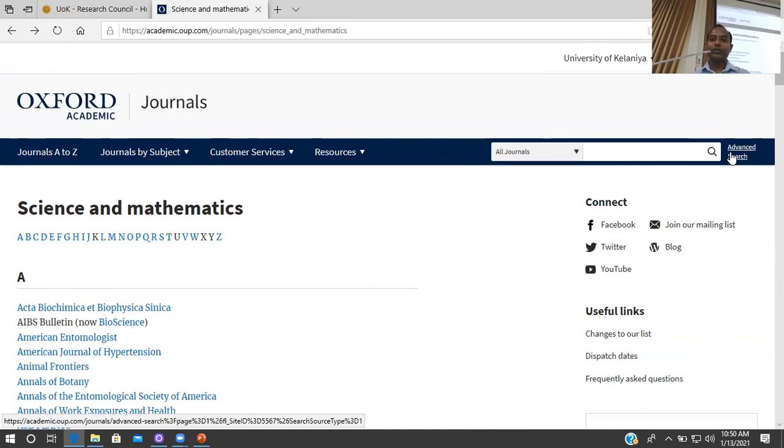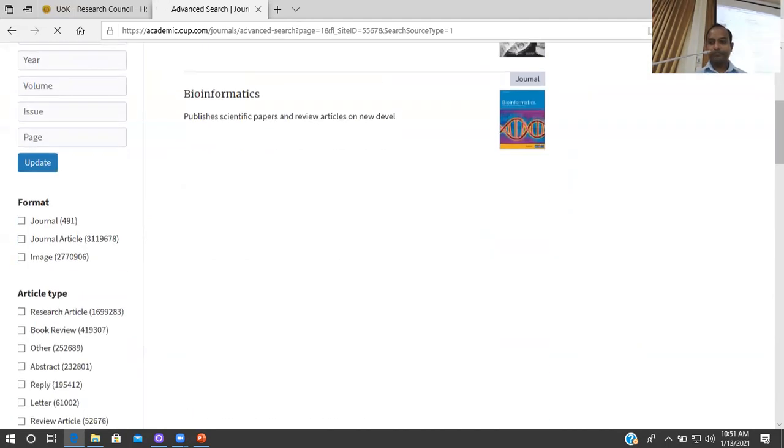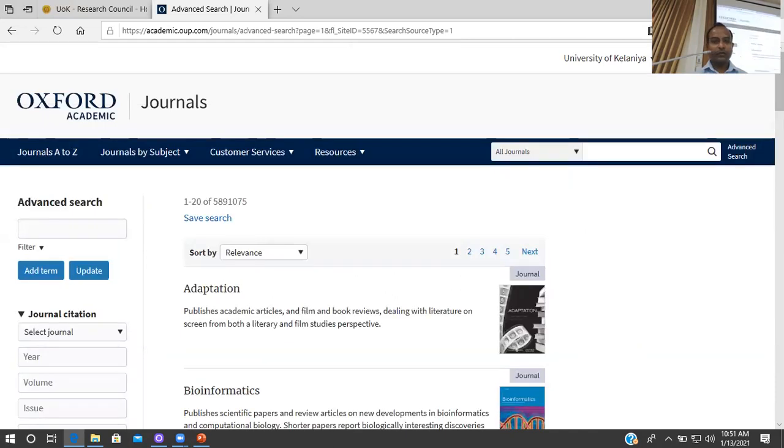So when it comes to the database, you have these search options, including both simple and advanced search options. In advanced search, you can set parameters according to your search requirements and refine your search results until you get the articles. So this is also a quite useful database in your research when it comes to science and technology.